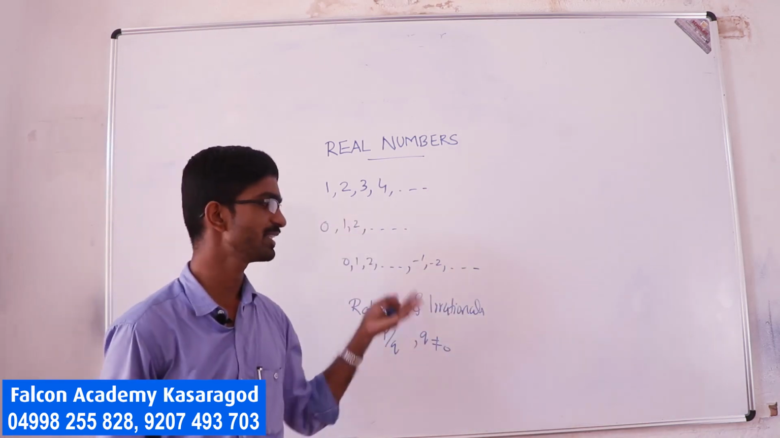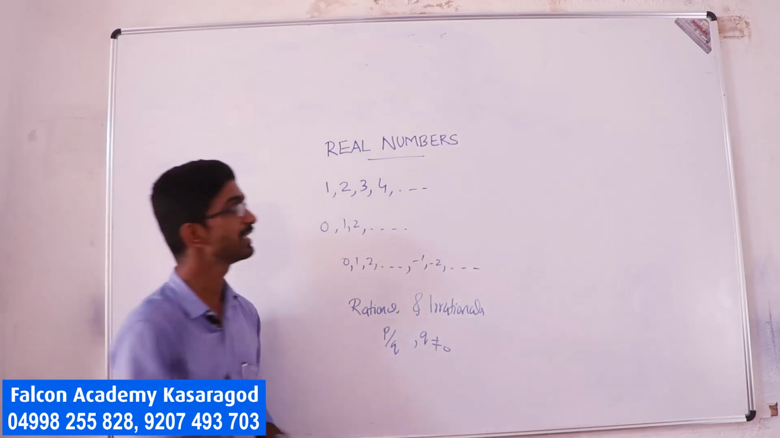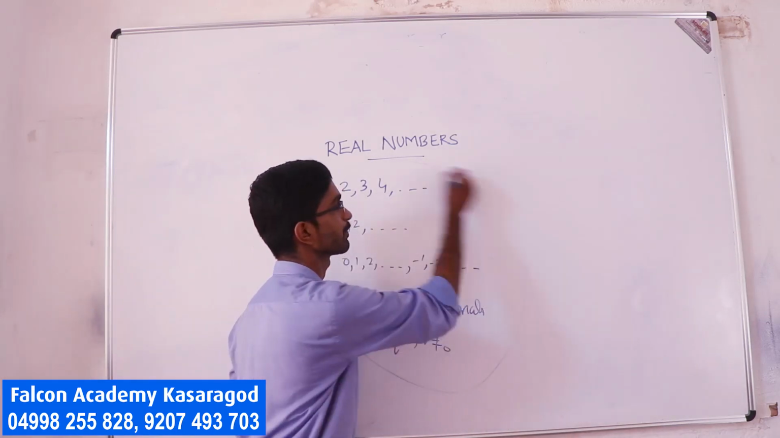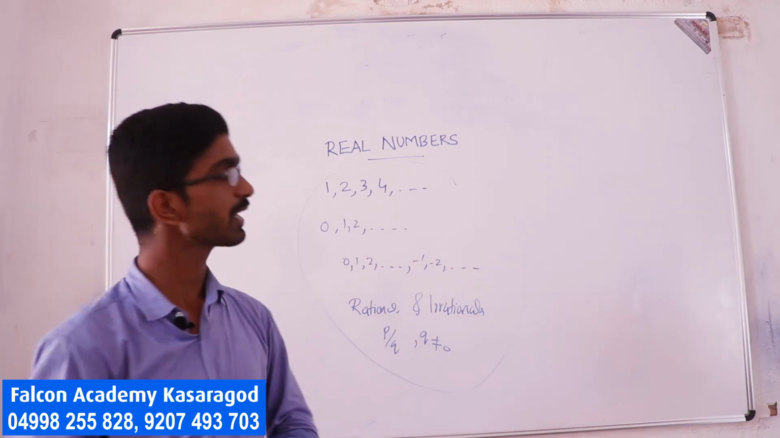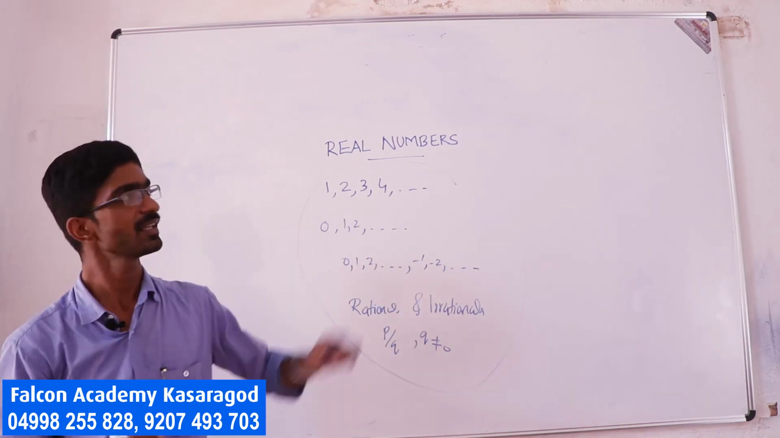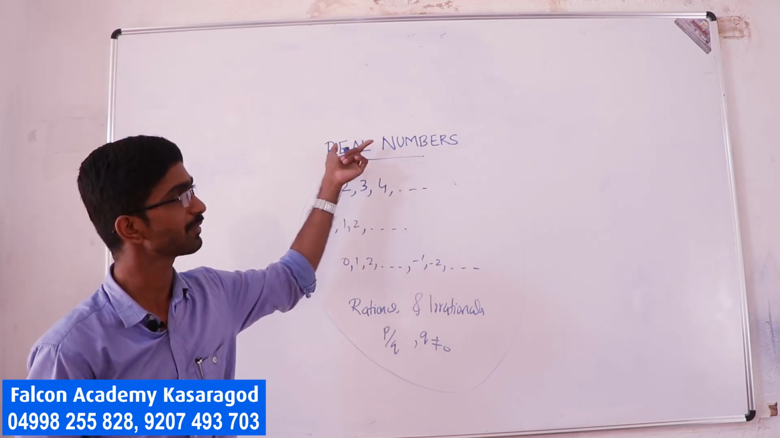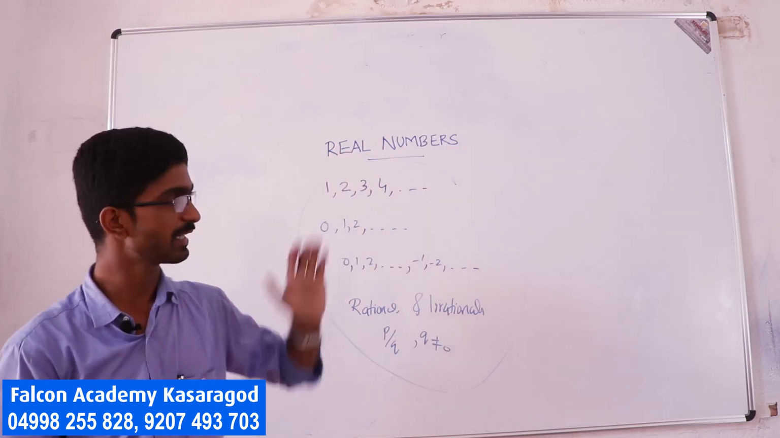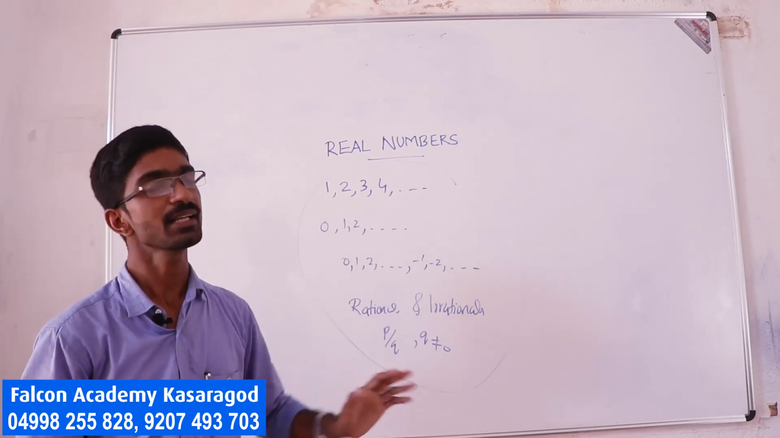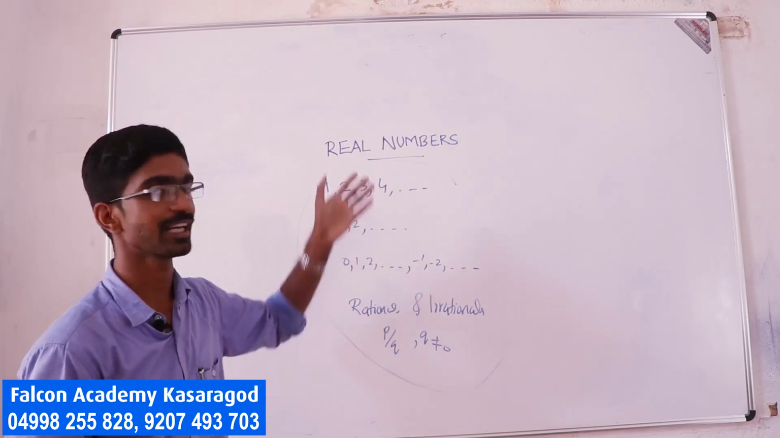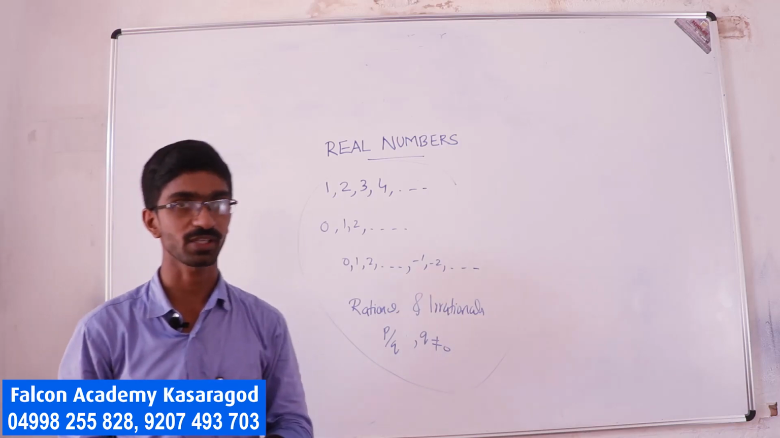Naturals, whole numbers, integers, rationals, irrationals. All this collection together we call real numbers. This is a basic concept of this chapter. What is a real number? Any number, either it is natural, whole, or integer, rational or irrational. Such numbers together we call real numbers.